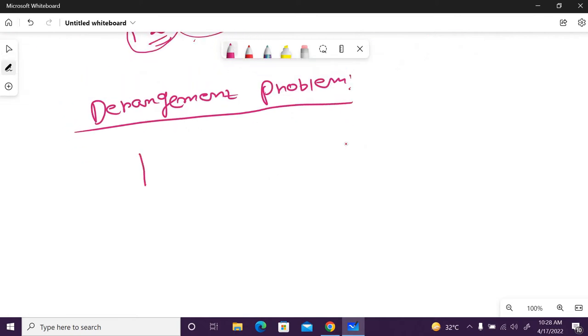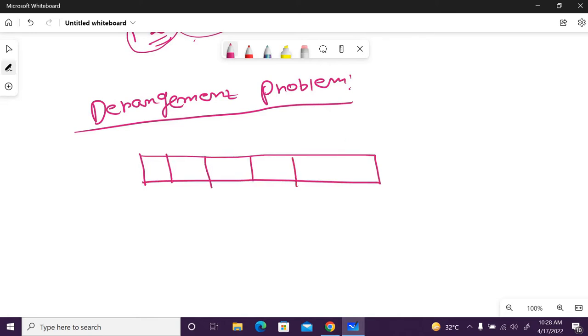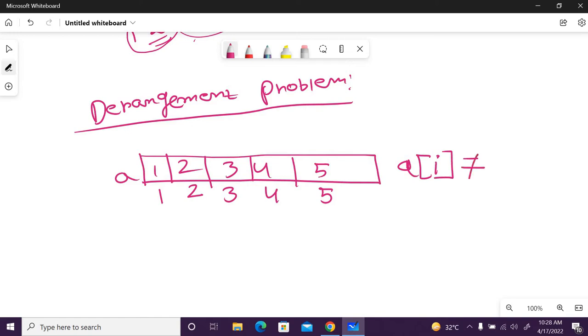We have an array 1, 2, 3, 4, 5, with positions 1, 2, 3, 4, 5. In the derangement problem, the digit at every position of the array should not be equal to its position.